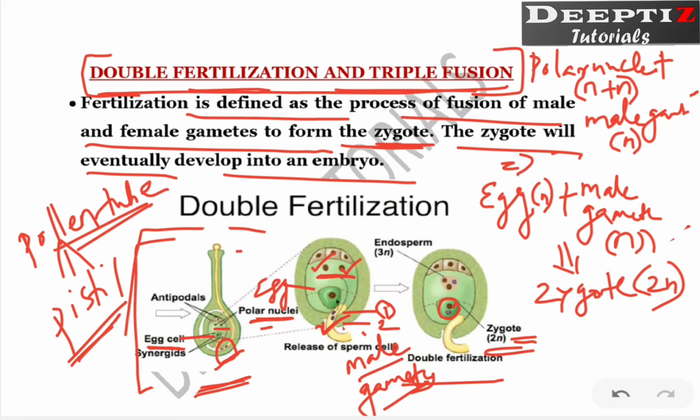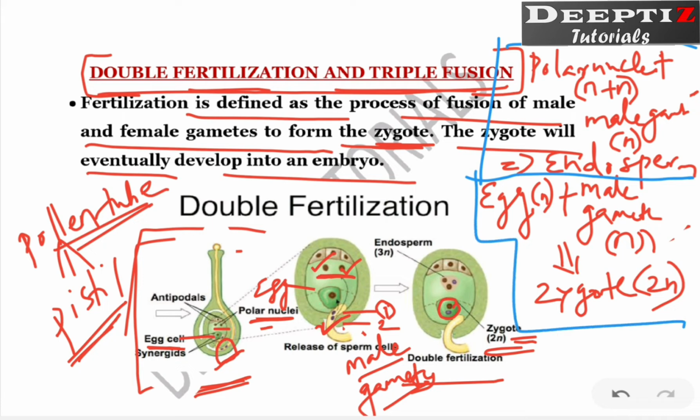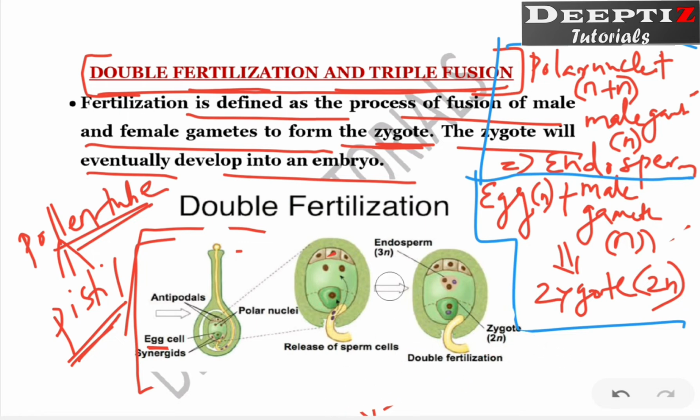What will it form? It will form endosperm. Let me make it into a box and we will once again see. Now, once again see what is the meaning of double fertilization. Since the pollen tube contains 2 gametes, what happens? 2 times fertilization takes place. One is for the formation of zygote, another one is for the formation of endosperm, right?